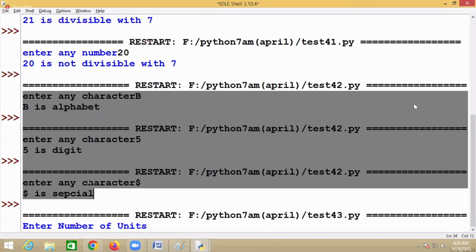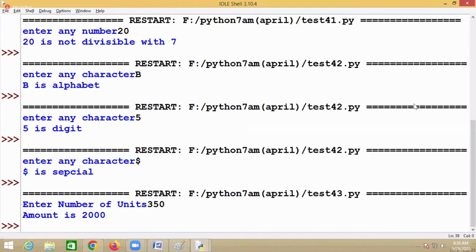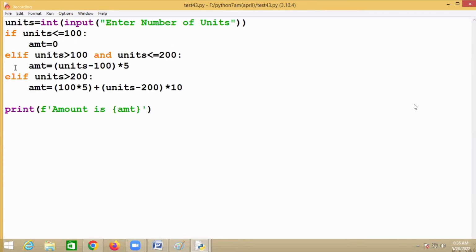Once you run this, enter number of units. I said 350 units. What is the amount here? 2000. Within 350, 100 is free. Next 100 units is 5 rupees, which is 500. And next, how much? That is 150 units, right? 150 into 10 is 1500 plus 500 is 2000, right? Understood this logic? Okay, right.